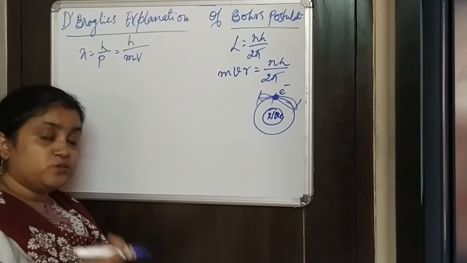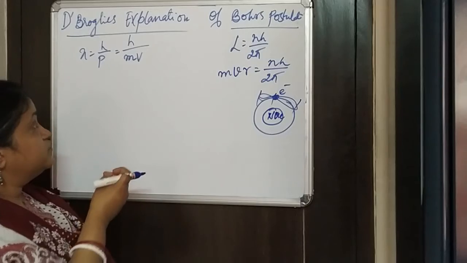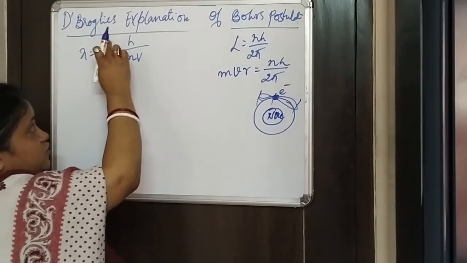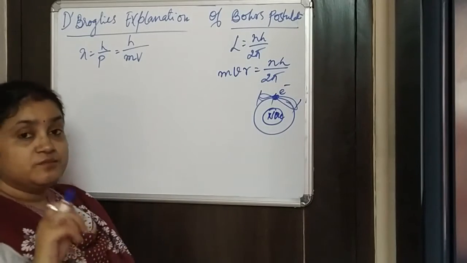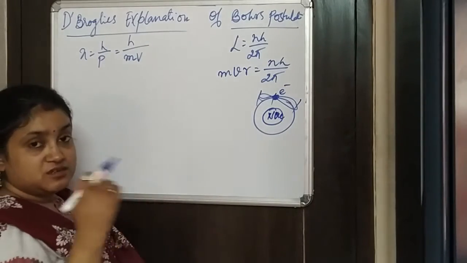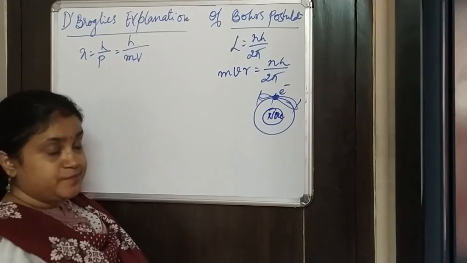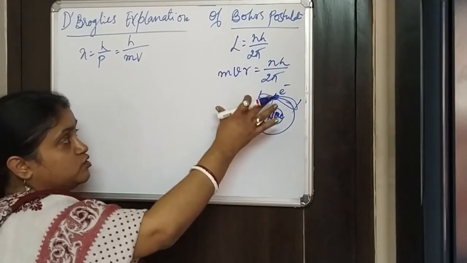And we know that in de Broglie's hypothesis, the wavelength of such matter wave is equal to h by p, where h is the Planck's constant, p is the momentum of such material particle, or m into v.